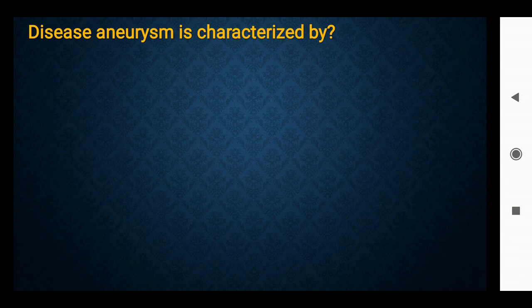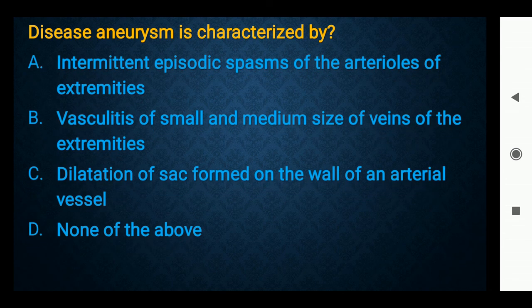Disease aneurysm is characterized by intermittent episodic spasm of the arterioles of extremities, vasculitis of small and medium size veins of the extremities, dilatation of sac formed on the wall of the arterial vessel, or none of the above. Option C is the right answer, dilatation of sac formed on the wall of the arterial vessel.